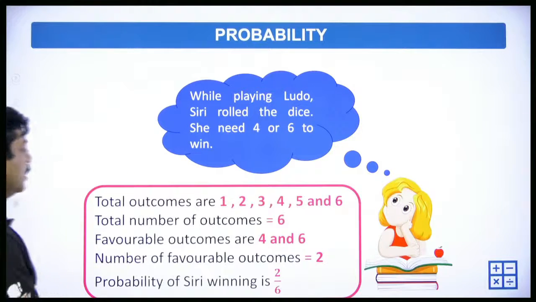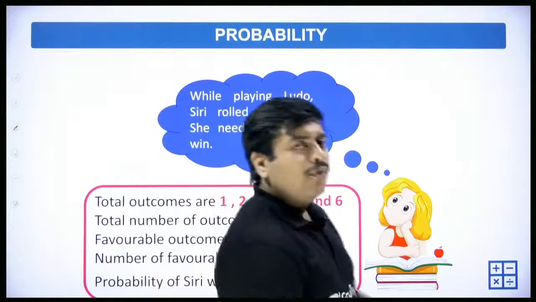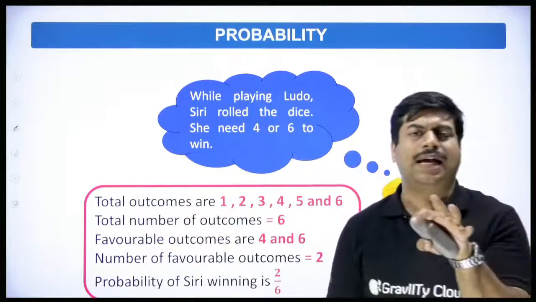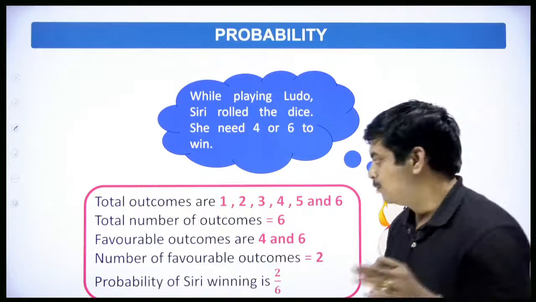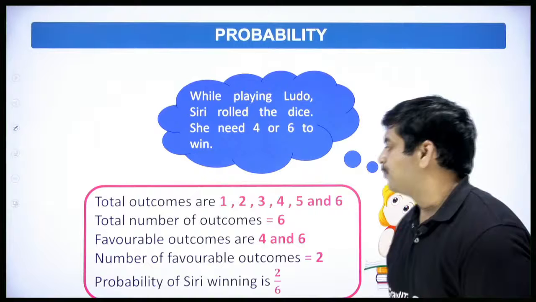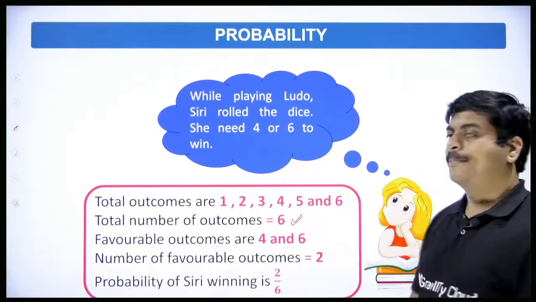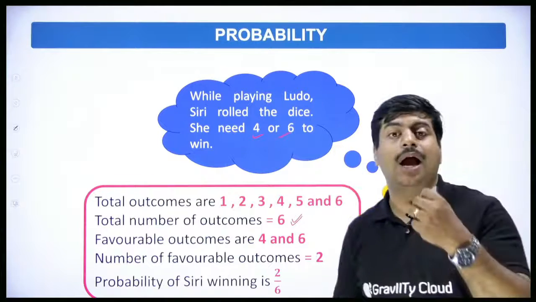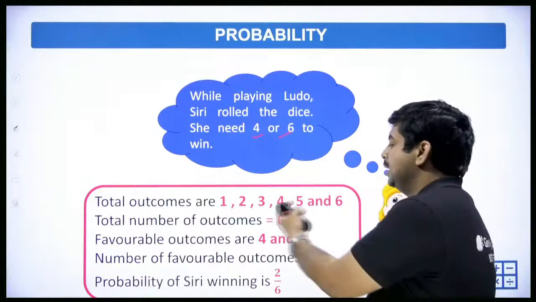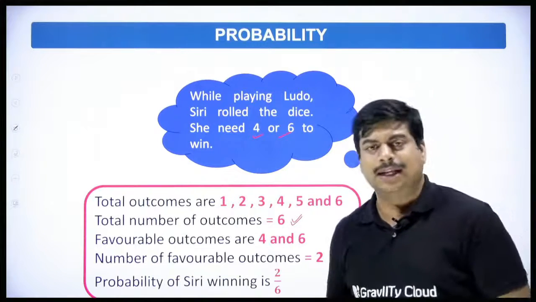Now, the total outcomes when we are throwing the die, we get different faces on the dice, right? 1, 2, 3, 4, 5 and 6. I'm so sorry. 1, 2, 3, 4, 5 and 6. So, the total number of outcomes is 6. But Siri needs either 4 or 6 to win. So, how many outcomes out of all these? Outcome means how many values, how many results can happen.